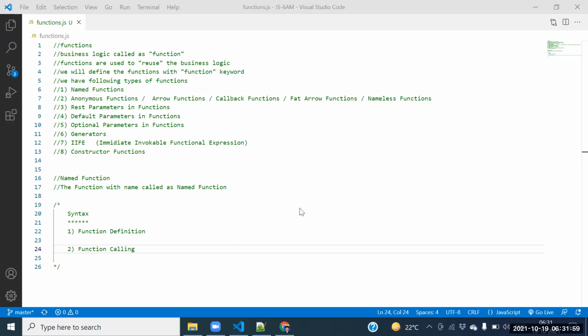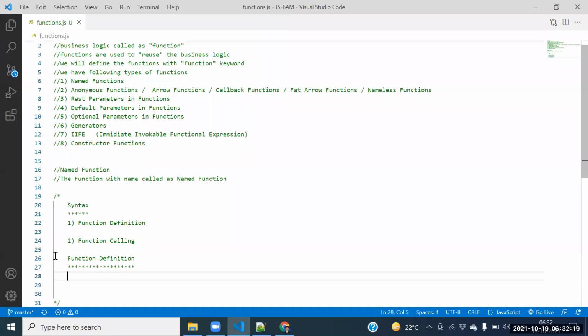So how to do that one? We should be in a position to do that one. How can I do that one? So how to provide function definition? We need to provide function definition. Nitesh, say this one again. We need to provide function definition: function, function name.